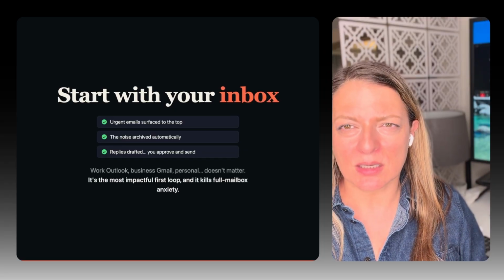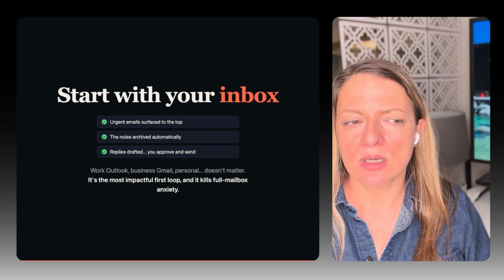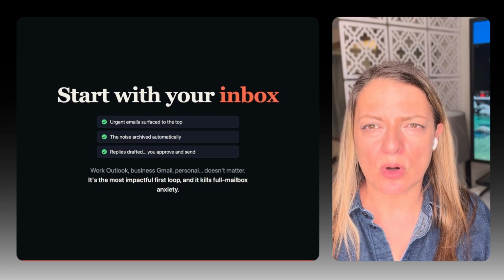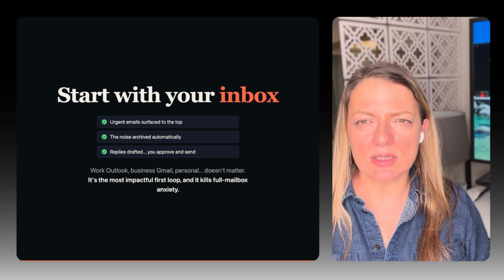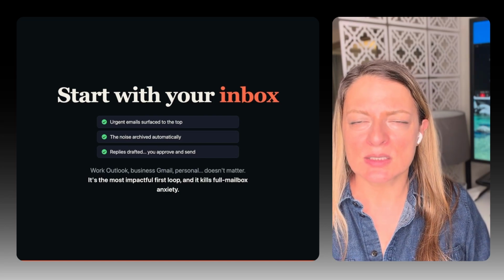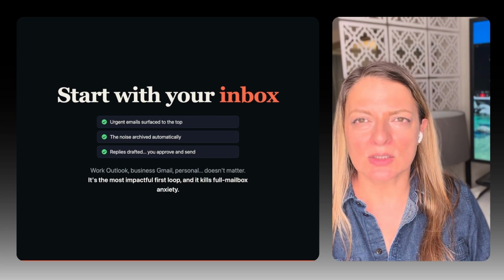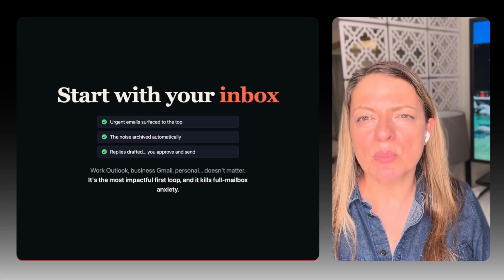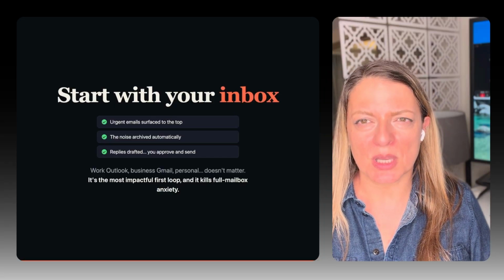It was amazing to see how quickly it can get through and help lift my anxiety of a full mailbox that I've always had at work. So don't hesitate to try it. You can tell AI to check your emails, surface the most urgent ones, archive the ones that seem unimportant, draft responses for you that you would then read, approve, and send yourself, etc. It's usually the most impactful way of getting to one of your first automations.